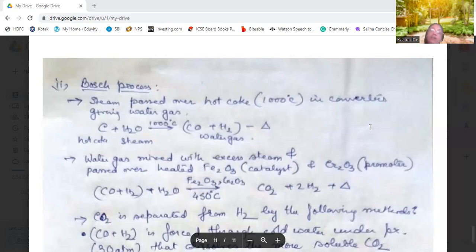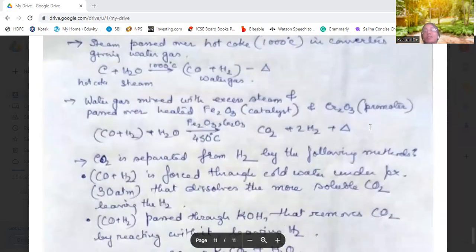Now, this water gas is mixed with excess steam, and it is passed over iron oxide as catalyst and chromium oxide as promoter at 450 degrees centigrade. Okay, then carbon dioxide and hydrogen are produced, and a lot of heat is produced. This is an exothermic reaction.